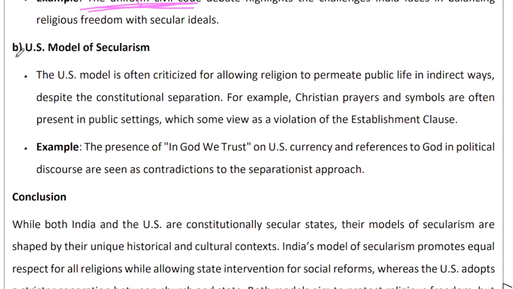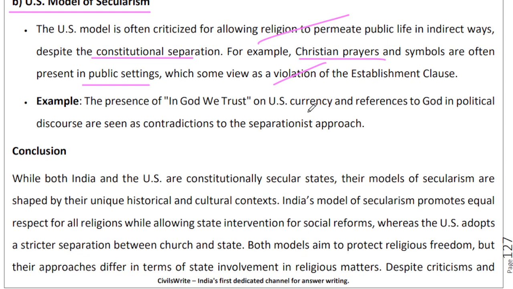In the US model of secularism, the criticism is that you are allowing religion to permeate public life in indirect ways. So yes, there is constitutional separation, but Christian prayers and symbols are definitely present in public settings. That is seen as a violation of the Establishment Clause.